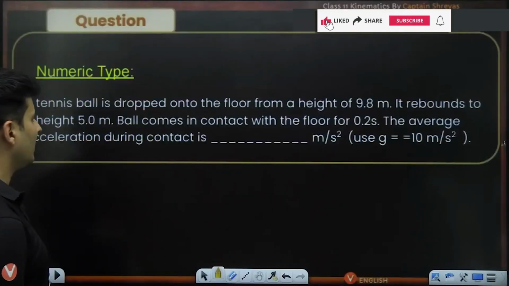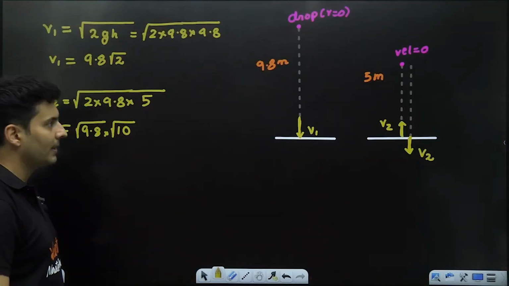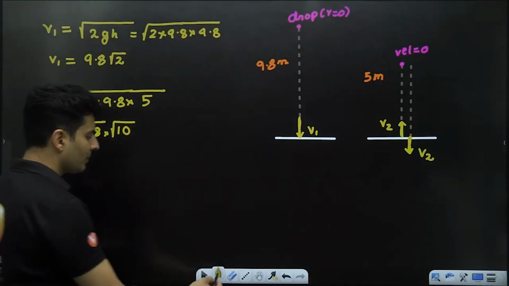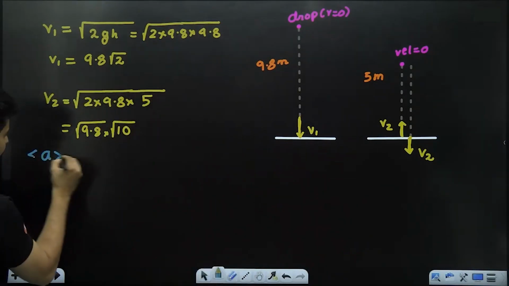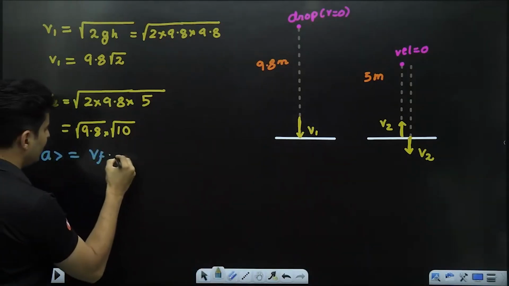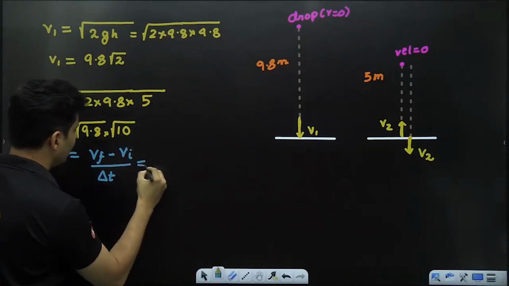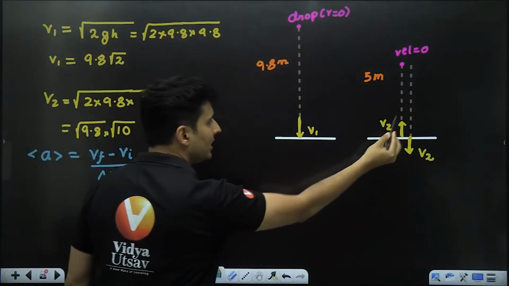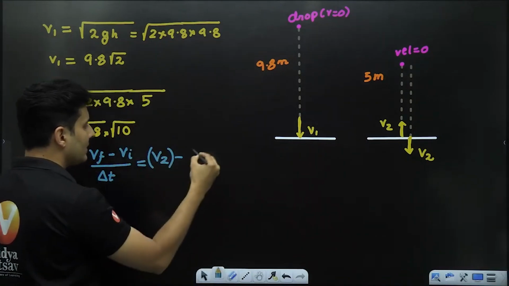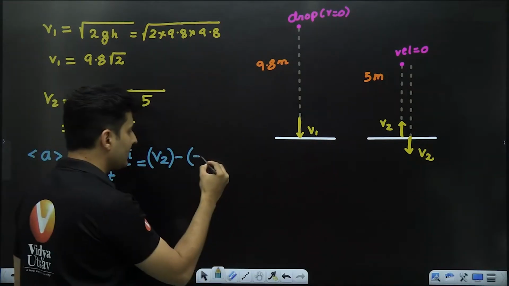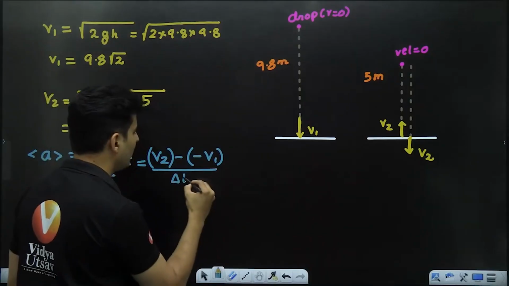Now read the question carefully. It says find the average acceleration during the contact. Average acceleration is nothing but final velocity minus initial velocity divided by the time interval. Here, the final velocity is nothing but V2. Initial velocity is not V1, rather it is negative V1, considering the direction, and the time interval, I'll just put it over here.